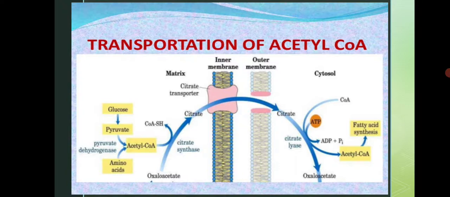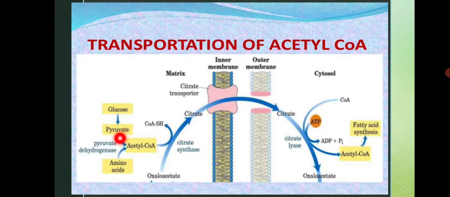अब ये ट्रांसपोर्टेशन कैसे होता है? How does the transportation actually take place? We know that acetyl CoA is synthesized from glucose, right from the first cycle of metabolism, that is glycolysis. In glycolysis, glucose is broken down into pyruvate.